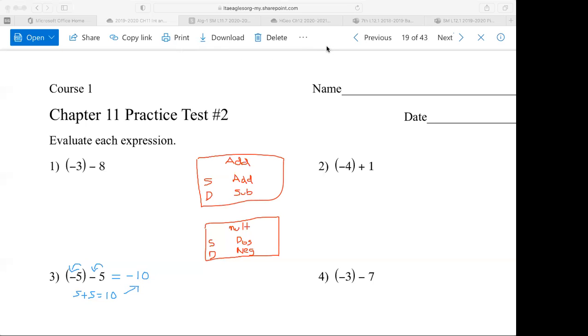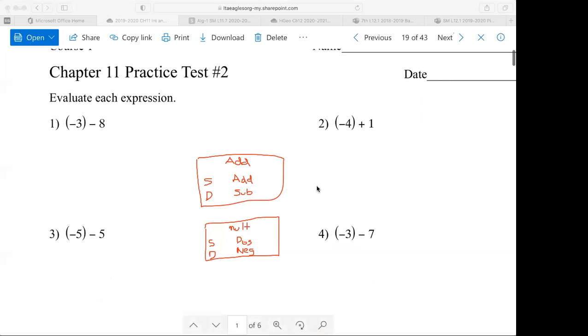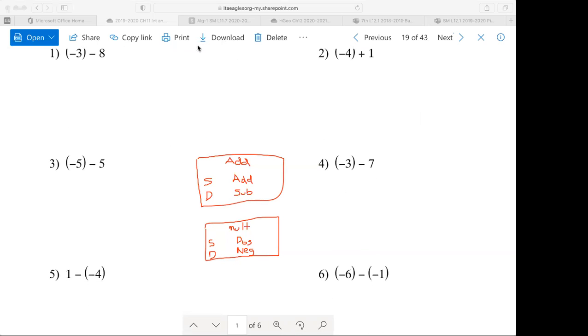All right, Jasmine, how about you pick one? Let's do number 4. So number 4, once again, this is an adding, subtracting one. And by the way, how do we know it's adding, subtracting? Because there's no multiplication or division. So we look to the left of each number, and it looks like they're both negative again. So it's the same as the previous one. We add the two numbers. 3 plus 7 is 10. We're adding negatives. Hey, it's the same answer, -10.